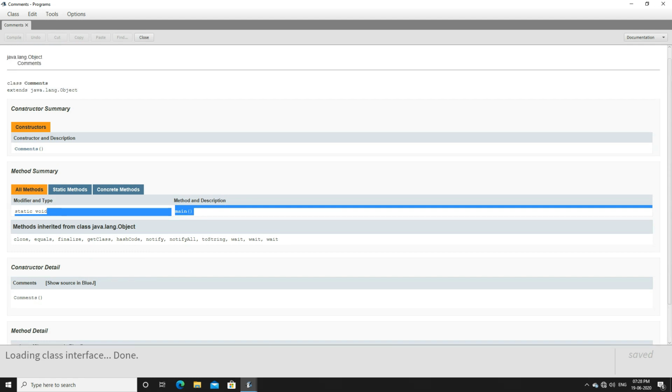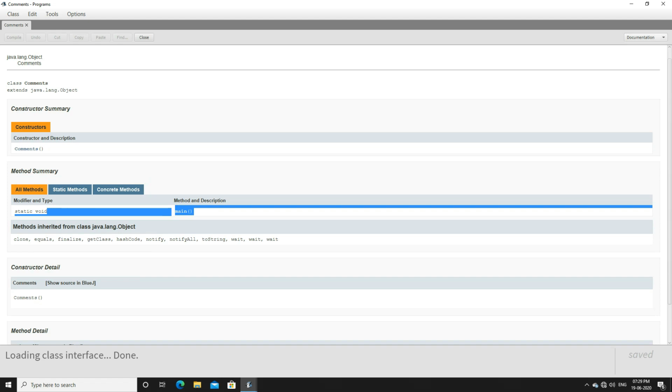Now don't think much about this documentation comment, because you will never be asked questions on it. What are the things mentioned in the documentation comment? How do you write a documentation comment? What exactly is the work of a documentation comment? You will never be asked about it. Basically, documentation comments are written by developers or professional programmers. As you are learning Java, you don't have to know much about it. Just know where the documentation comment is present in BlueJ.